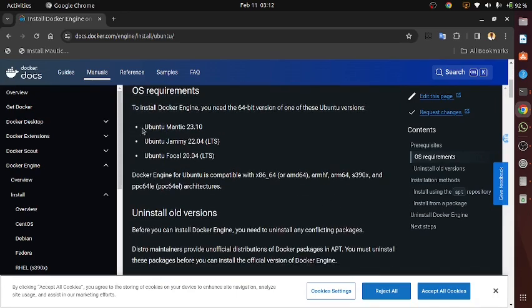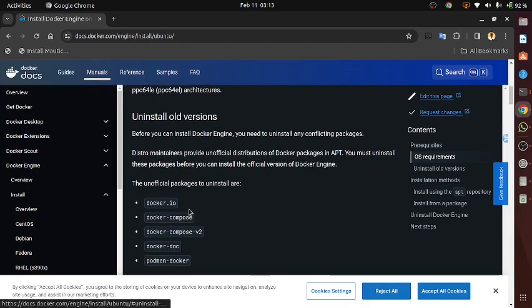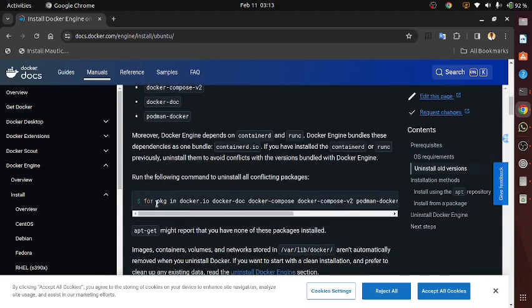First of all, I'll need to uninstall the old version. To install Docker, I need to uninstall any old version in case there's an old version. There is no old version in mine, but I'm still going to run it anyways. So I'm going to open my terminal, and I'm on my local machine now.